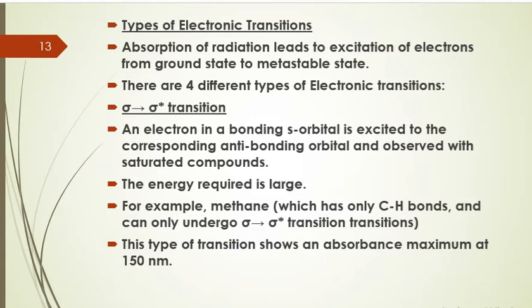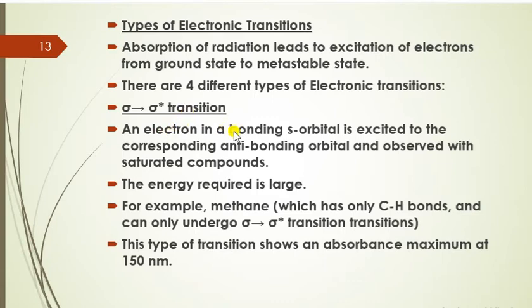Now this absorption of the radiation leads to excitation of the electrons, and due to excitation, these electrons will move from the ground state to a higher energy level, which is known as the metastable state. On this basis, there are four different types of electronic transitions which are commonly found. The first type of transition is the sigma to sigma star transition.